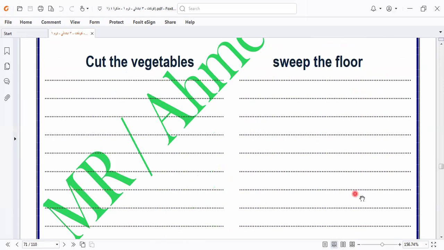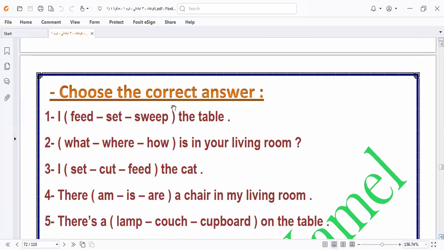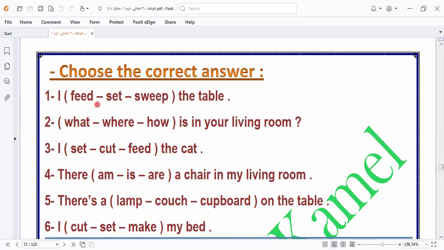Let's go to answer the exercise related to this lesson. Here is the table. Can we say feed the table? Someone saying feed the table or sweep the table. No, so we all say sweep the floor. So when you say the table, you can think with me.